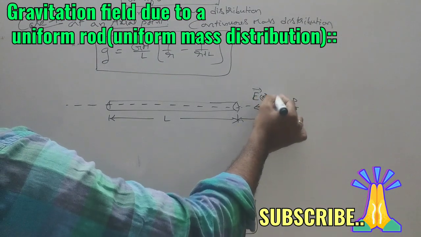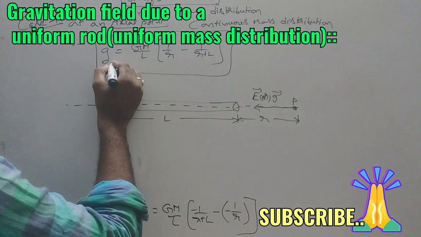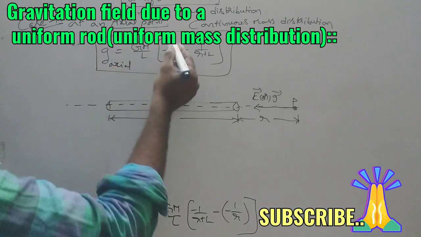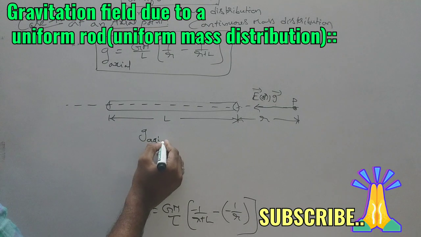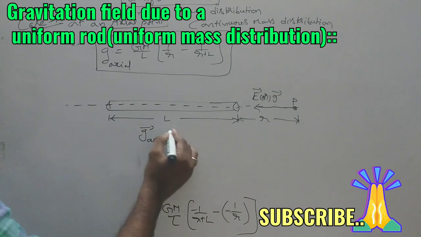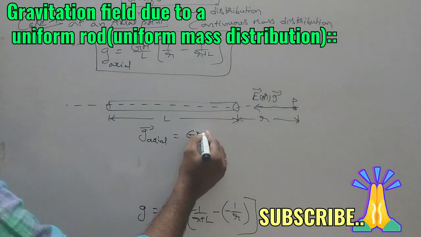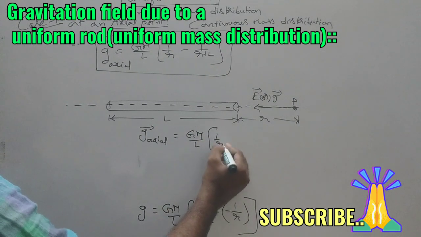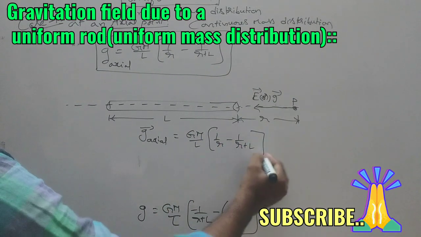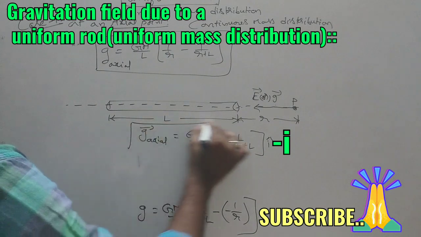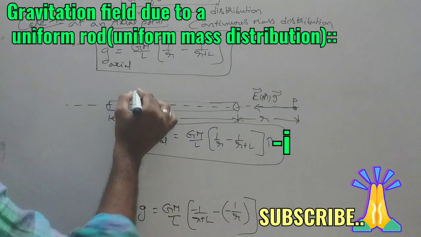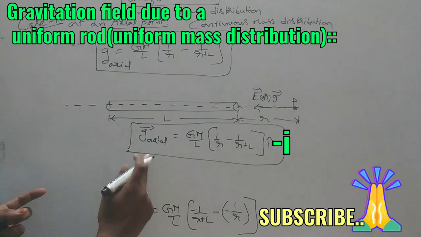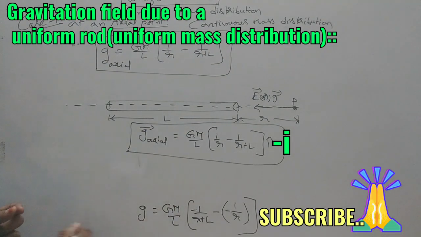In vector form, the gravitational field on the axial point is given by GM by L into 1 by r minus 1 by r plus L into i cap. This is the total gravitational field produced by this uniform rod in the case of continuous mass distribution.